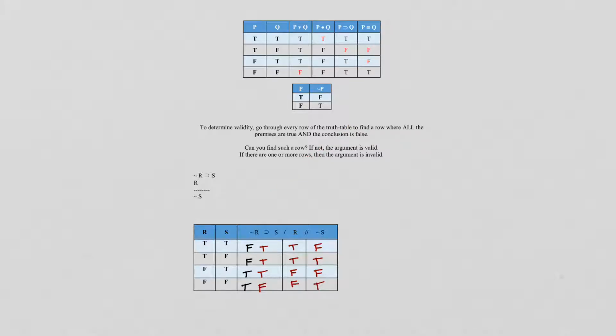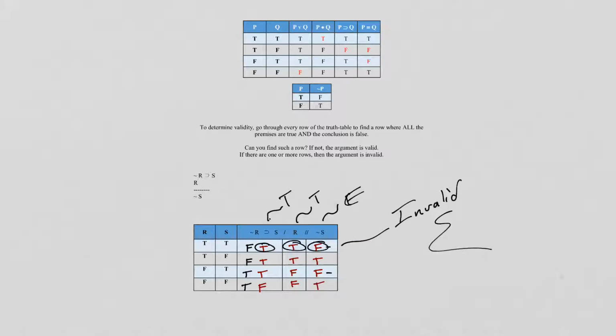And now we're doing that last step. So we are looking for premise to be true, premise to be true, and a conclusion to be false. And why did I put a C? I don't know. Okay, so we have a false here, and we have a false here. And then, bam, true, true, false. So when we find that, we know the argument is invalid. Okay, let's move on to the next one.